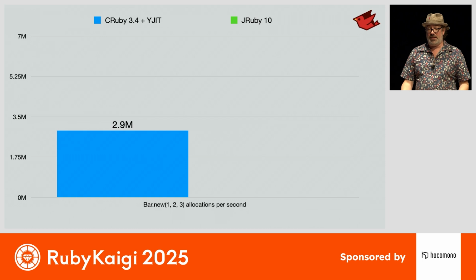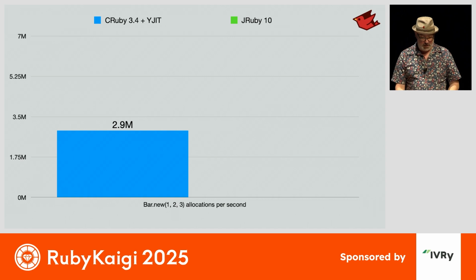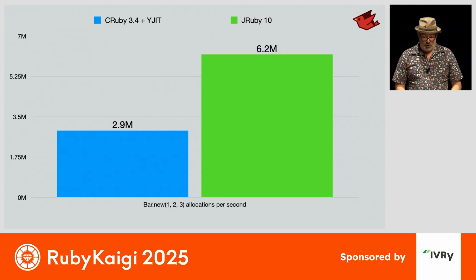Aaron's patch doesn't really apply here because it's not the default class new anymore. It's a special new for data. So this is about as good as you can get on current CRuby. You run it on JRuby, we're getting almost 3 times the performance again. And it's just because the JVM is able to optimize those objects much better.